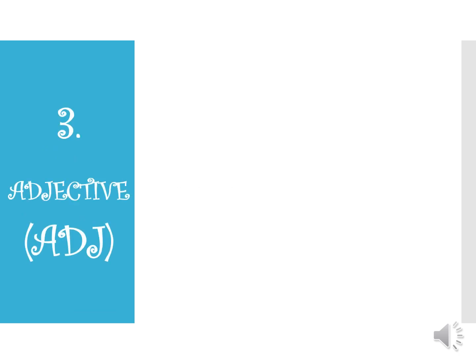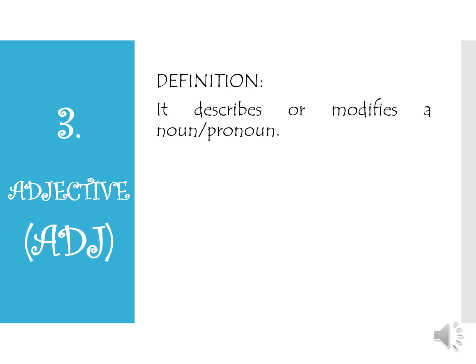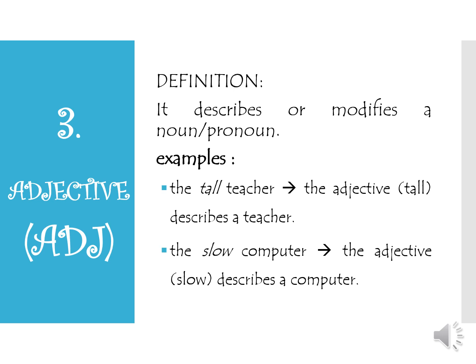And the third part of speech is an adjective or kata sifat. It describes or modifies a noun or pronoun. For example, tall, slow. The tall teacher. So the word tall describes a teacher. The slow computer. The adjective slow describes a computer. Other examples are smart, diligent, beautiful, expensive, dangerous, and still many others.